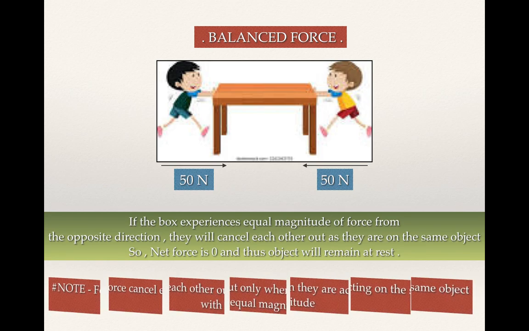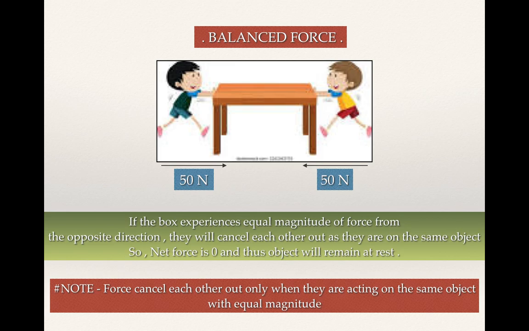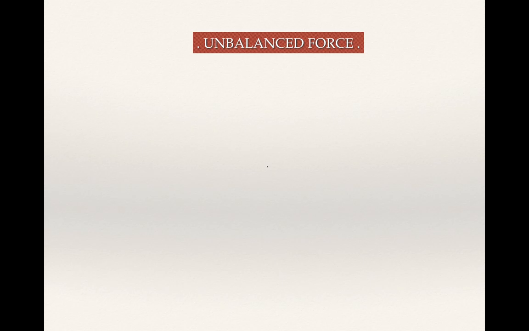Now, there is an important note which you have to remember and understand: forces cancel each other out only when they are acting on the same object with equal magnitude. So over here, the box is the same object, and from opposite directions two equal forces are applied. Because of that, these forces are cancelled. But when two people apply the same magnitude of force on two different objects, then it is not going to cancel out. The next type is unbalanced force, which is just the opposite of balanced force.